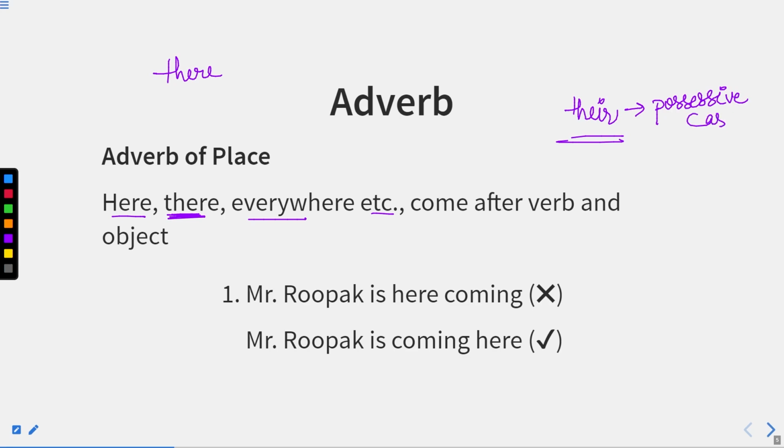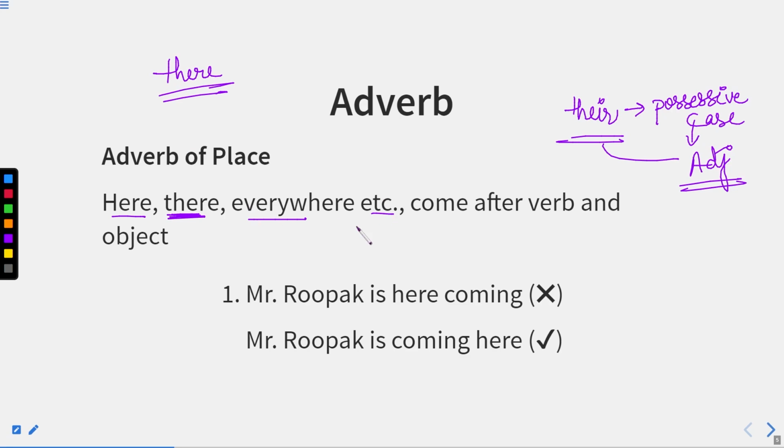THEIR is the possessive form, which is an adjective, and THERE is an adverb. The pronunciation differs. Whenever we stress or stretch it, it is there. And if I use it briefly or precisely, without stretching the word, then it is their, which means it is a possessive case.